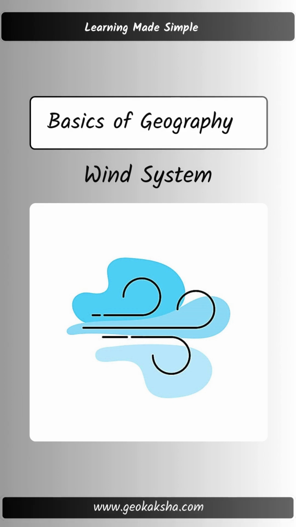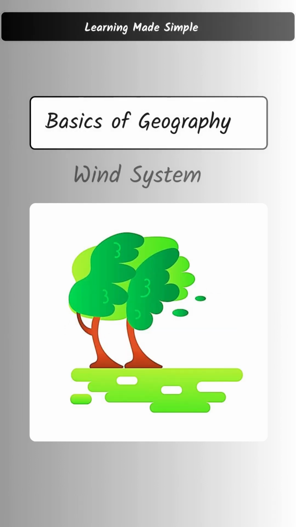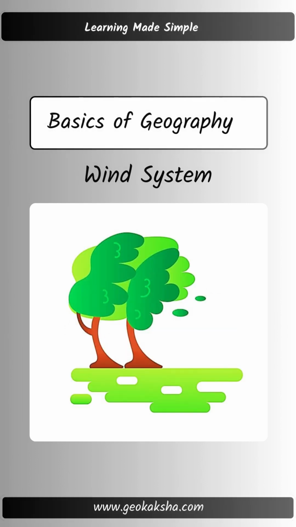Humans have a significant impact on wind systems. Climate change, driven by rising temperatures and changing pressure systems, is altering wind patterns worldwide. Urbanization can also modify local winds, creating heat islands that affect local climates. Understanding these wind systems is crucial for weather forecasting, climate science, and environmental research. As the planet warms, studying wind patterns will help us prepare for the future and better understand the complex dynamics